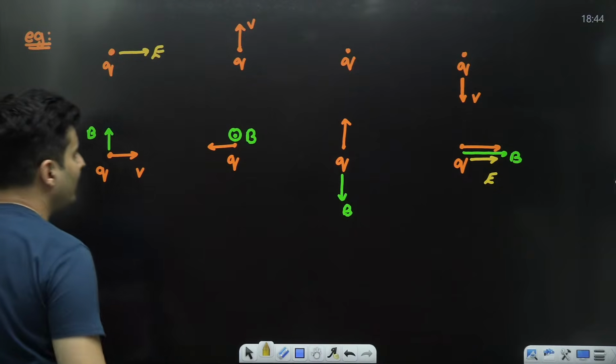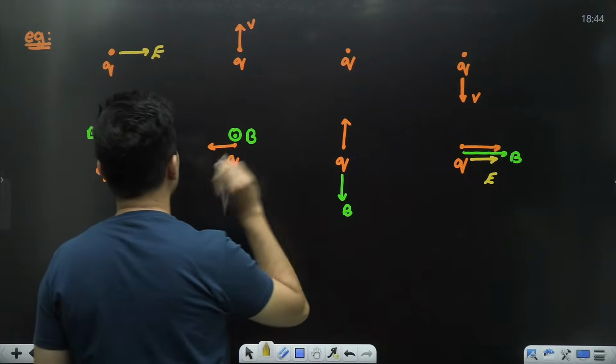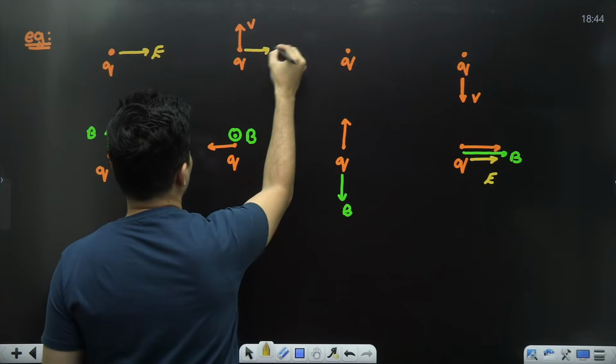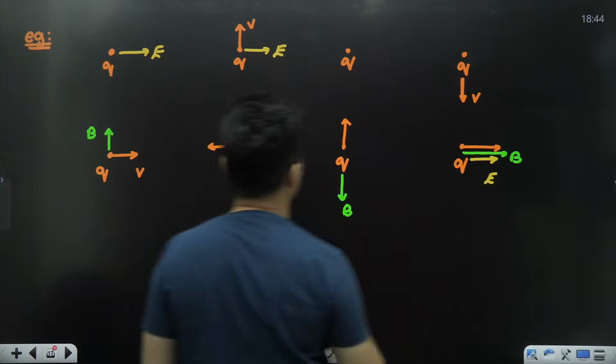E is electric field, B is nothing but magnetic field. Okay, that's all.